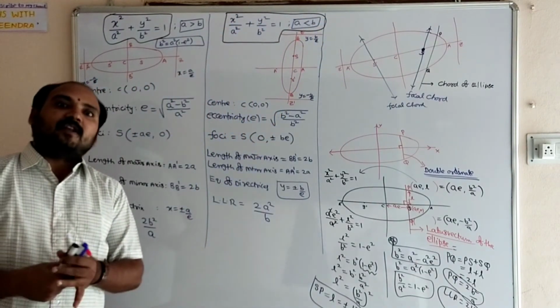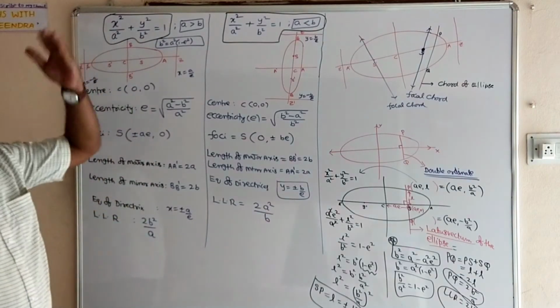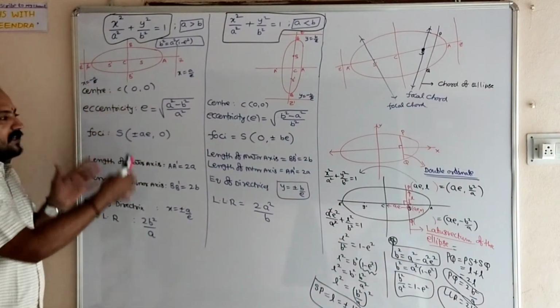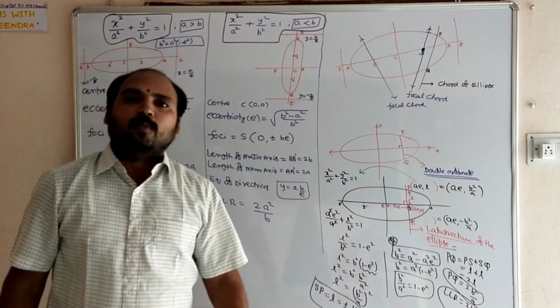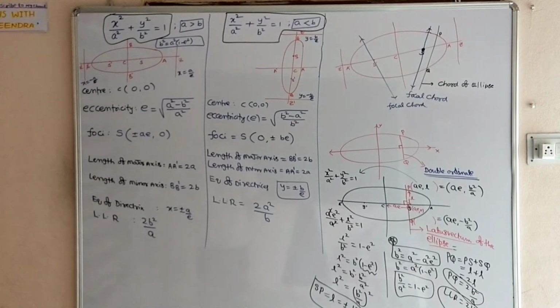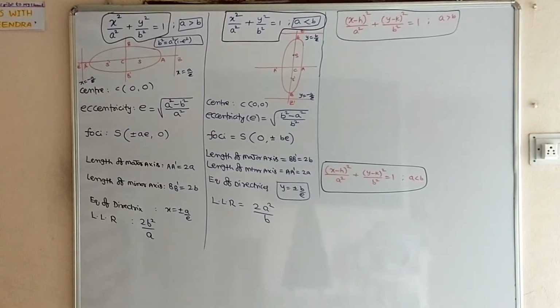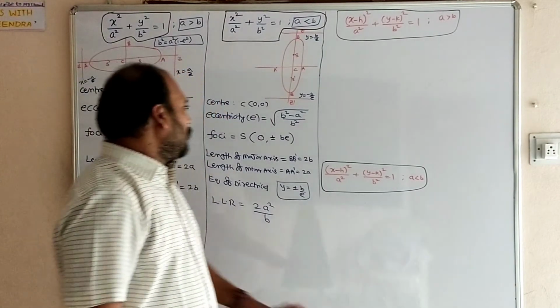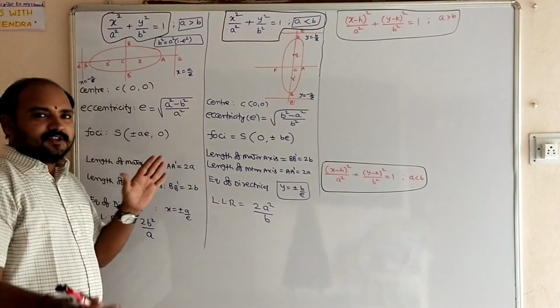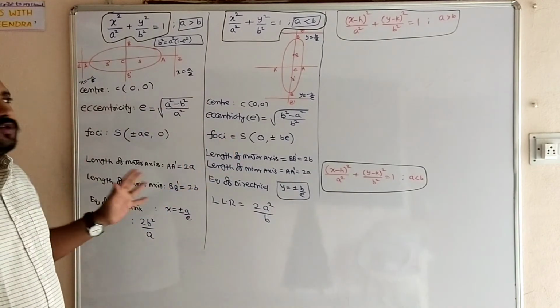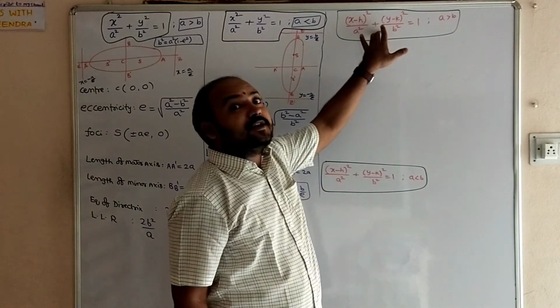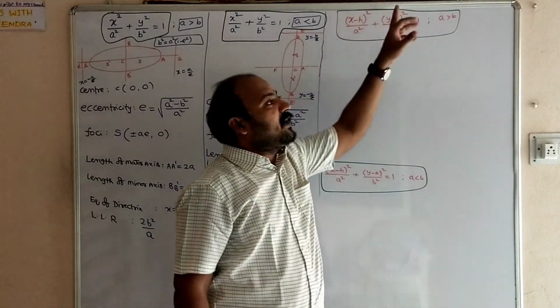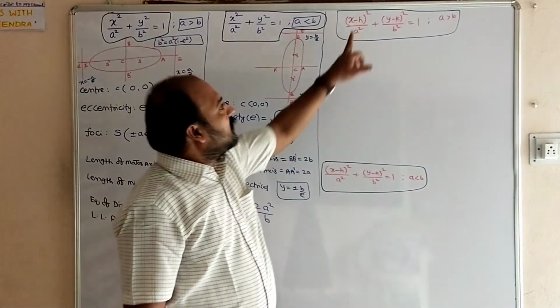Next we will discuss the equation of ellipse whose center is not at origin, h comma k. What are the changes in this? Just the changes I will explain here. We will move to the next concept. I will show the difference. This is the equation of ellipse whose center is not at origin. That means h comma k is the center.